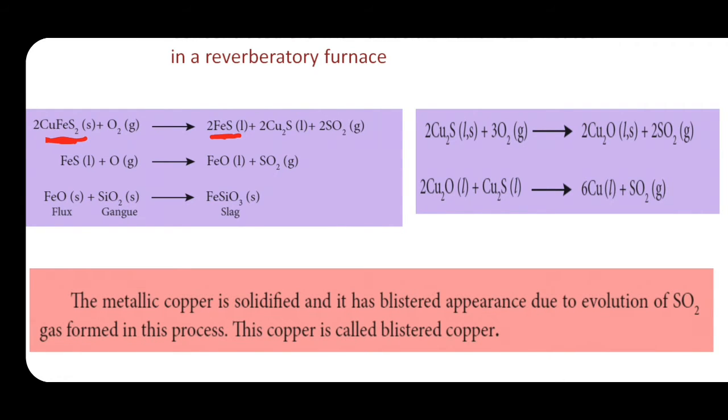In that FeS, some of the FeS is converted into FeO. That converted FeO is reacted with gangue and formed as slag, and the slag can be easily removed as a waste. Now, the remaining Cu2S is there.